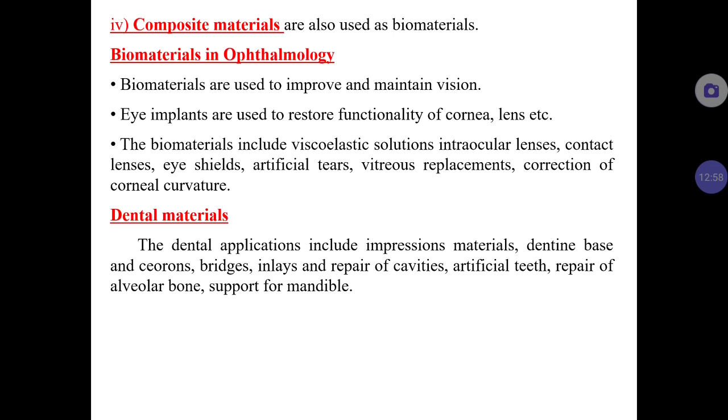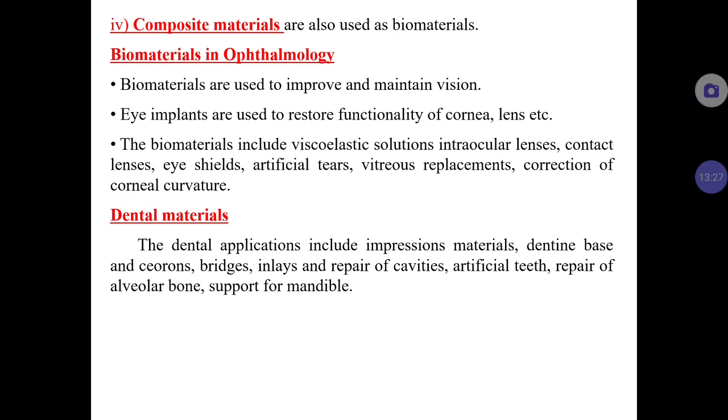Some of the applications of composite biomaterials are mainly in ophthalmology and dental materials. In ophthalmology, to improve and maintain vision and to restore the functionality of the cornea, lens, artificial eye shields, and intraocular lenses can be made, and contact lenses.